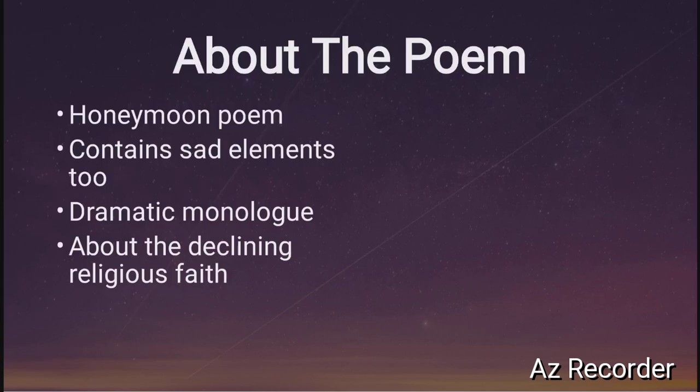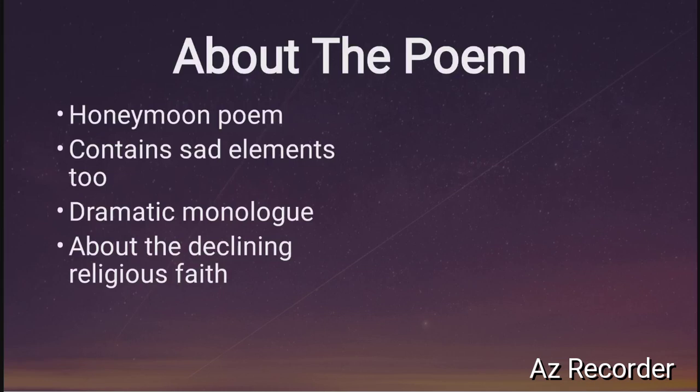So this is a dramatic monologue written in sonnet form, and according to the words used in the poem, we can imagine that the poet Matthew Arnold is speaking to his partner, most probably his wife, because this poem was written during his honeymoon phase. And so we are assuming that he is talking to his wife in his poem. So the poem was written when he was on honeymoon with his newly wedded wife.